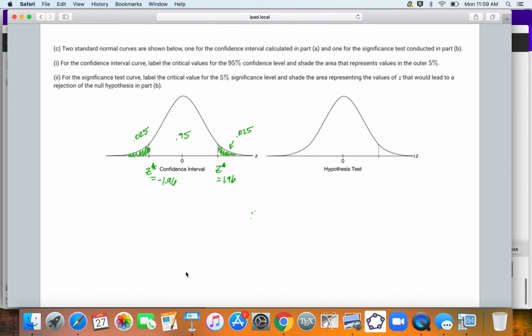But for the hypothesis test, this is a one-sided hypothesis test, which means since we set alpha to be 5%, this is 0.05, okay? And so again, I can use inverse norm to get this critical value where all the area to the left of that is 0.95.